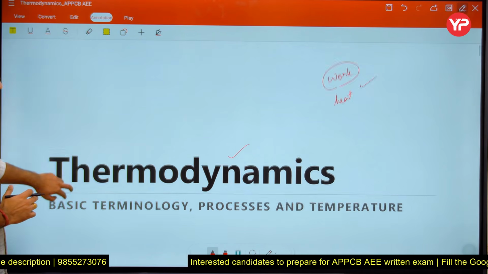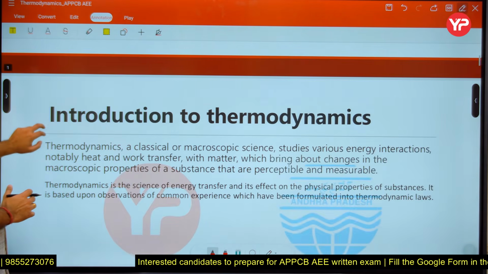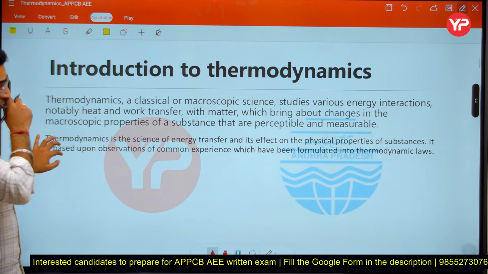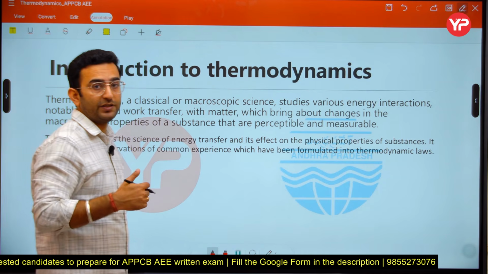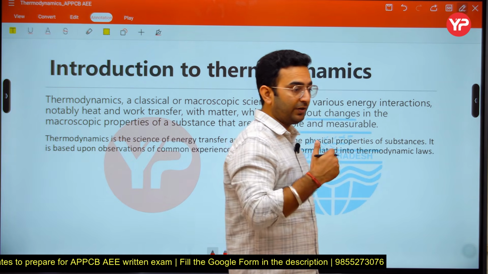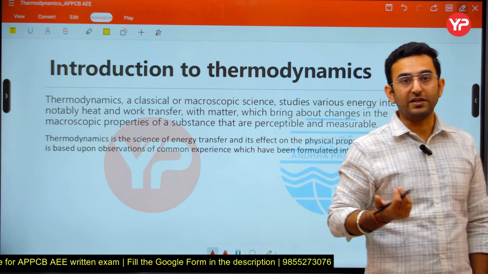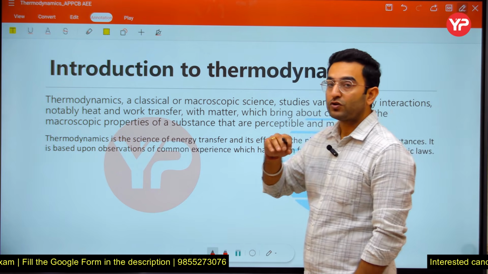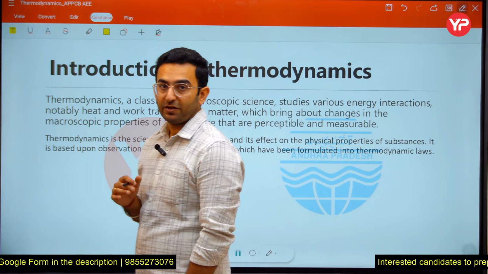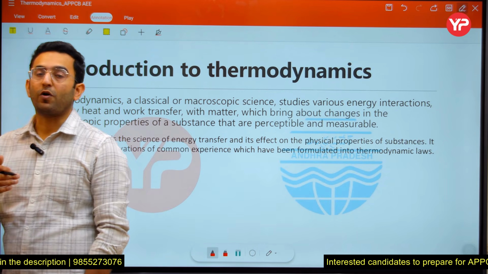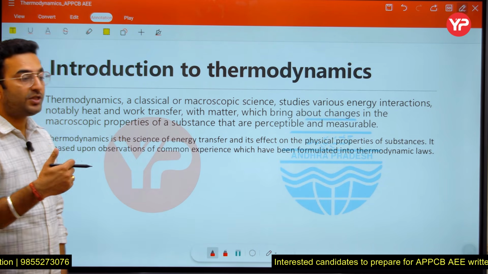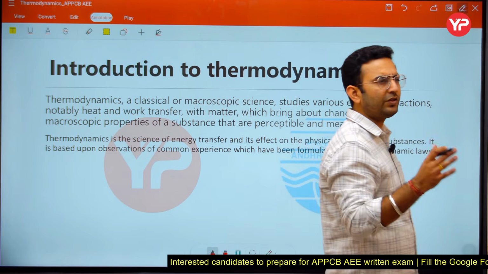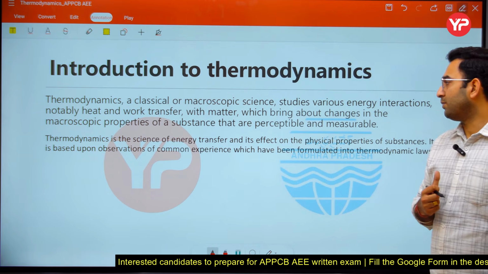Now let us start with the introduction. As I have just told you, thermodynamics is basically a branch of science which deals with energy interactions. Here we are going to see the work, heat, and energy interaction, and also the macroscopic as well as microscopic behavior of bodies. We are going to see how the body properties change, and due to the change in properties, how the states get changed. All of these concepts we cover in this subject.